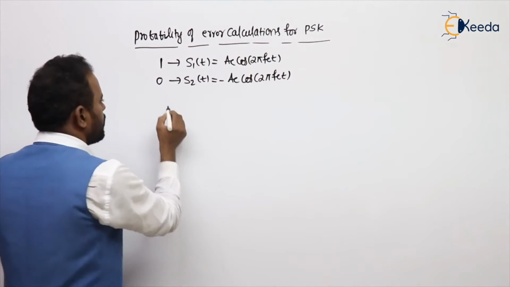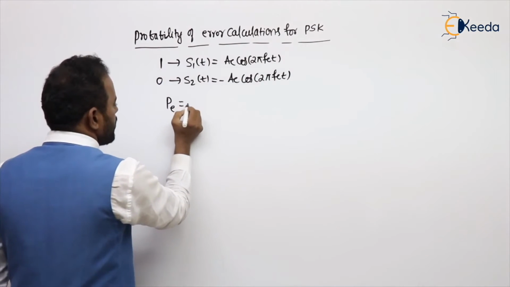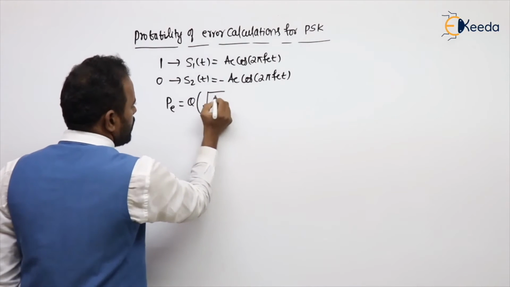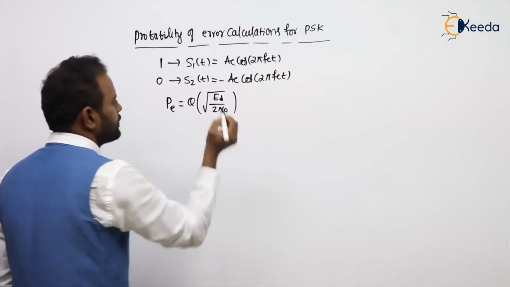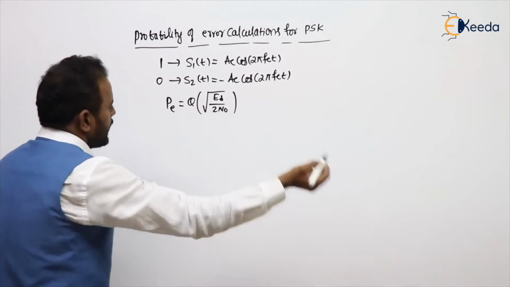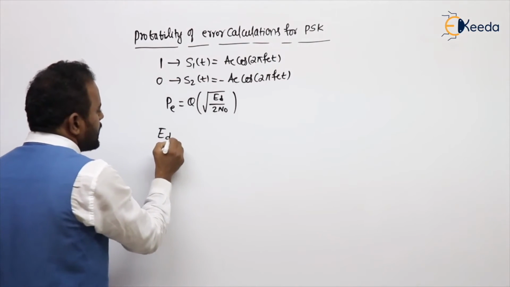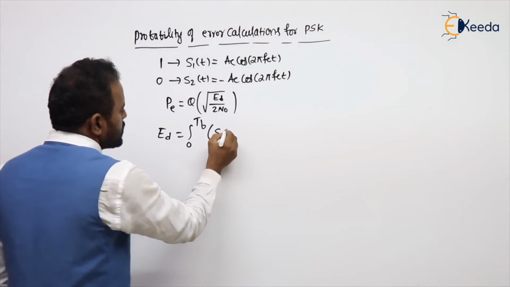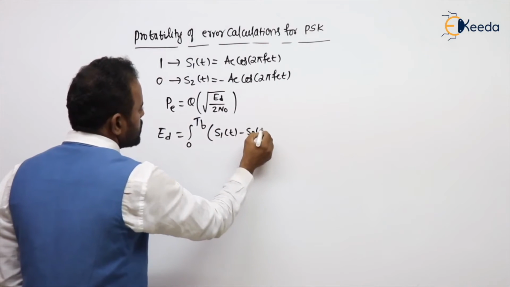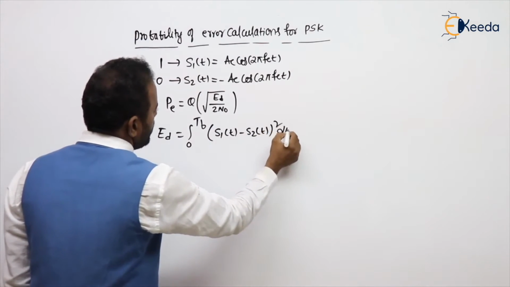We have the common formula, that is the probability of error equal to Q function of root Ed by 2N naught. Calculate the Ed value. Ed is nothing but integral 0 to Tb, because bit duration only, of (s1(t) minus s2(t)) whole square dt.